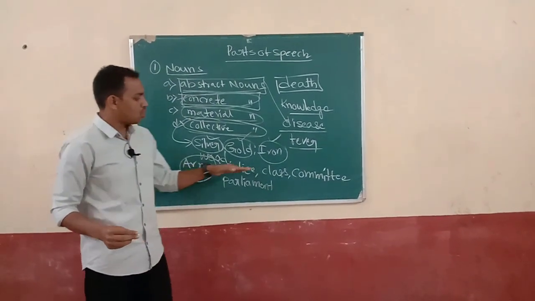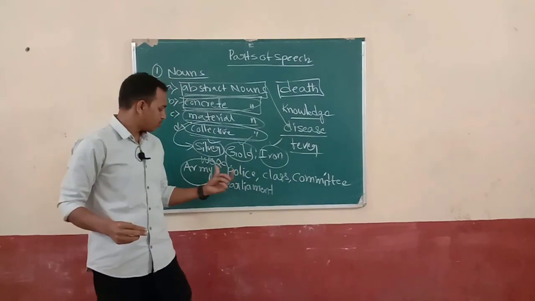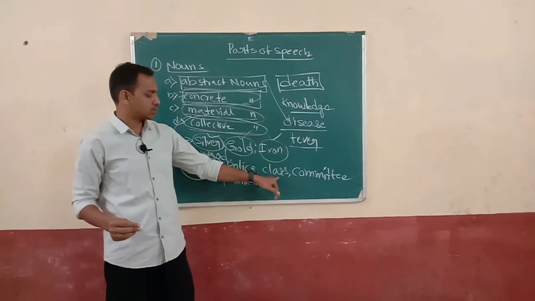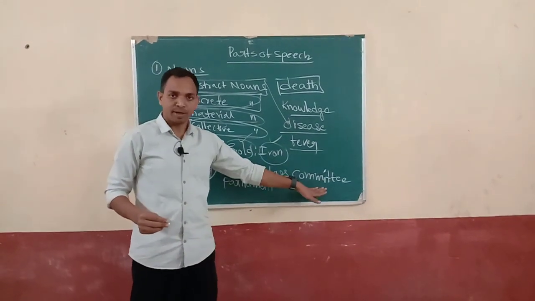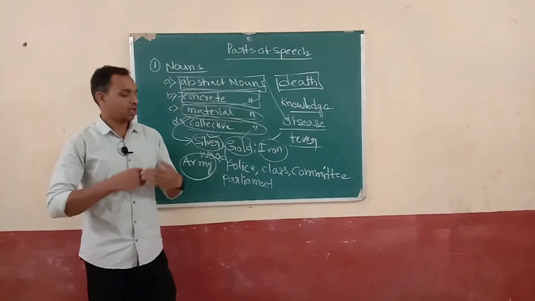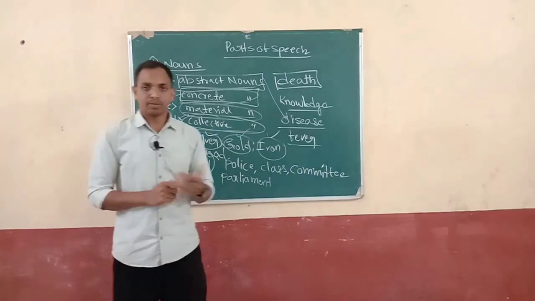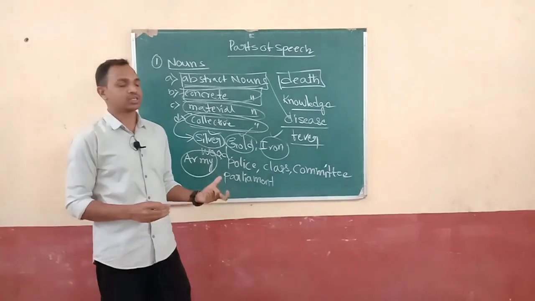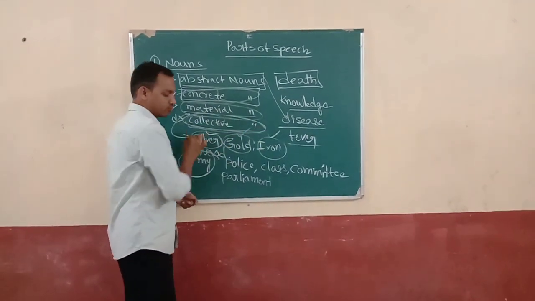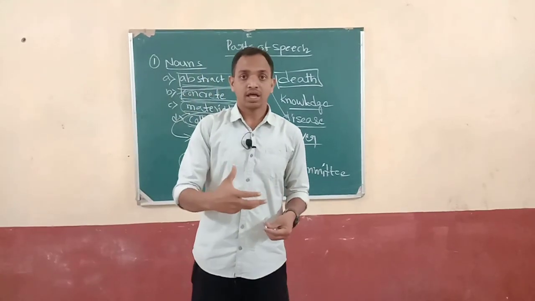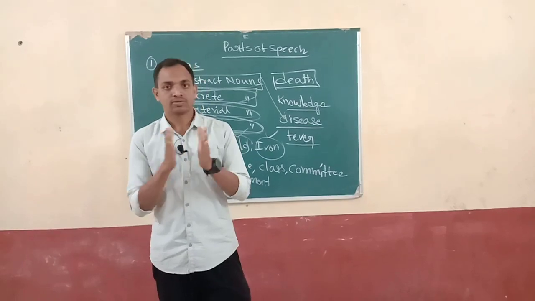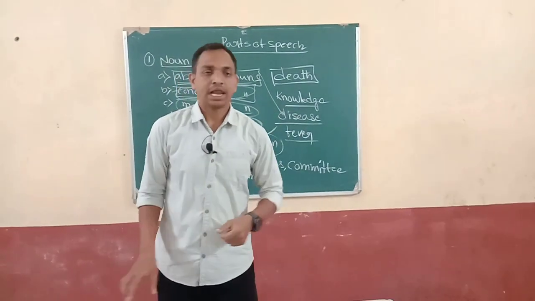So these are all groups of things, groups of people. Army is a group of people, police is a group of people, class is a group of students, committee is a group of members, and parliament, a group of legislators or parliament members. We can call it a group of things. So that's why this noun is considered a collective noun. It means we are conveying a group of things in a single word. That's why we say it's a collective noun.